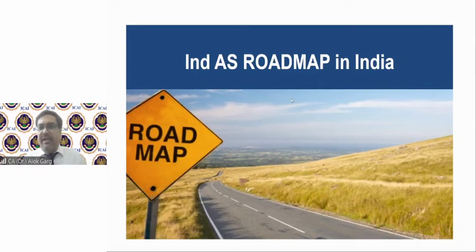Between IND AS 1 to 41, of course IND AS 1 is also there, IND AS 41 is also there, so there are only 23 IND AS. 18 IND AS are not there because those have been moved to IFRS. And you are right, one series is IND AS 1 to IND AS 41, another one is IND AS 101 to IND AS 116. The full form of SIC is Standing Interpretation Committee.